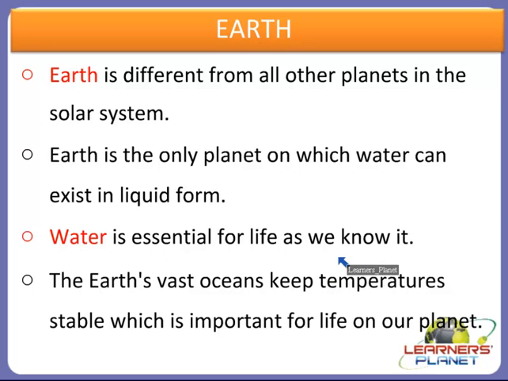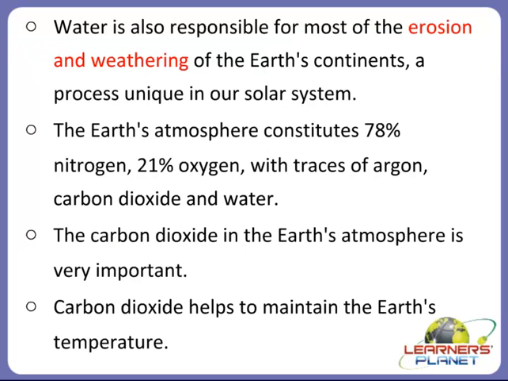As you know, water is very essential for life, and Earth is the only planet on which water can exist in the liquid form. And see the uniqueness of the Earth, that the Earth's vast oceans also keep the temperature stable, because of which there is life on our planet. As you know, 71% of the Earth's surface is covered with water, right? So you can just imagine how helpful that is to us.